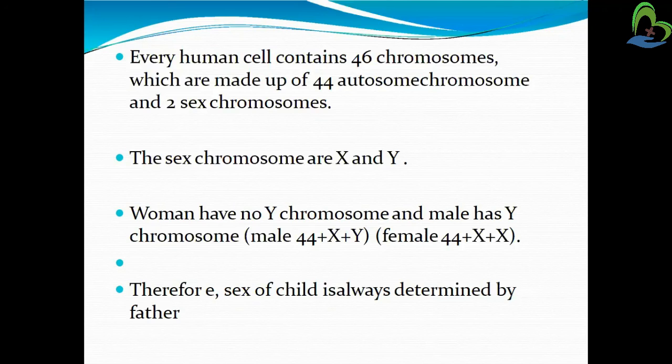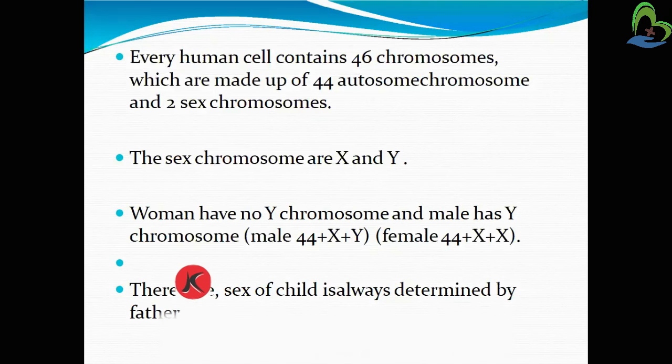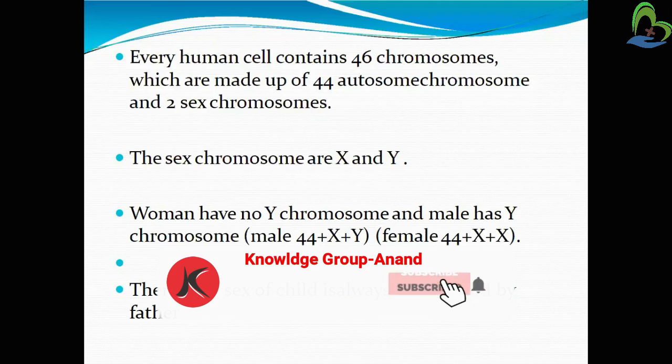Therefore, the sex of the child is always determined by the father, meaning the male chromosome. So this is all about embryology, the stages of development, fertilization, conception time, and the exact location of conception. Is that clear? If you have any doubt, please ask in the next session. Thank you.